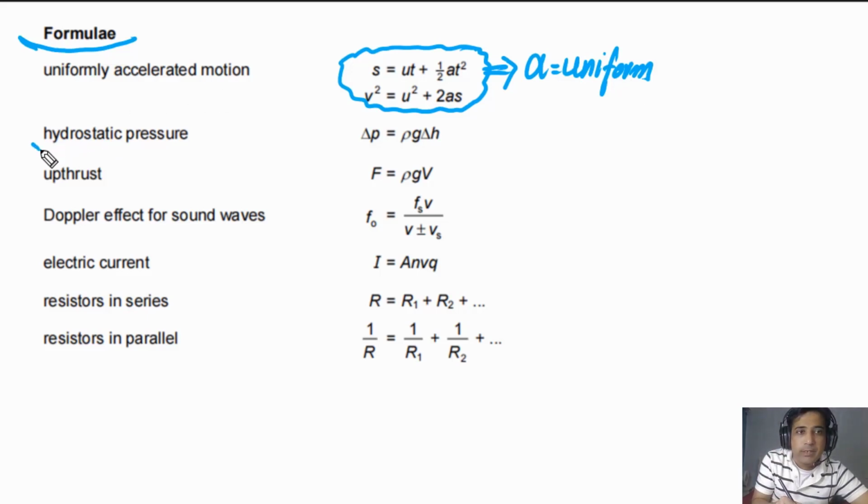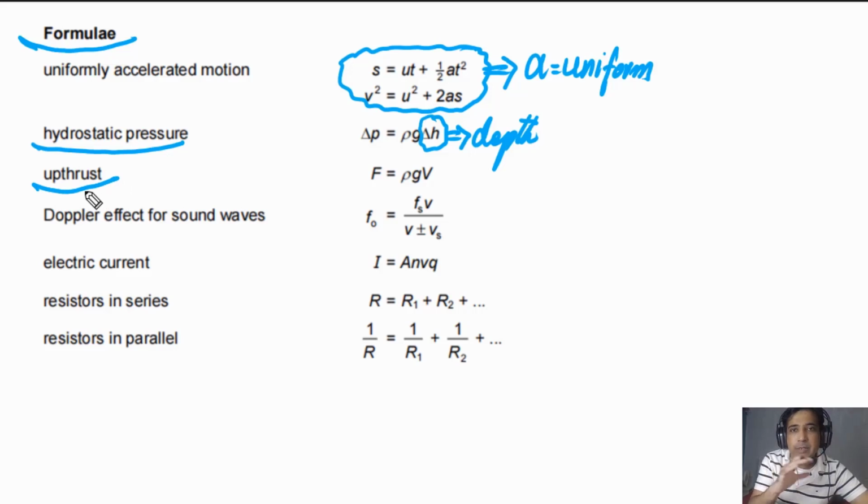The second one is about hydrostatic pressure. In this formula, delta h is the depth. You can use this one and calculate the value of p. Upthrust, this is a new formula. This was not in 2021, but this is a new one in this list. So it is a very important formula for upthrust.